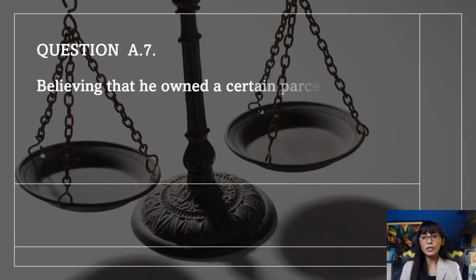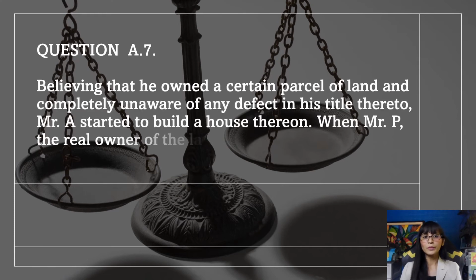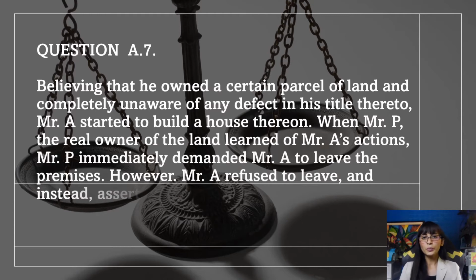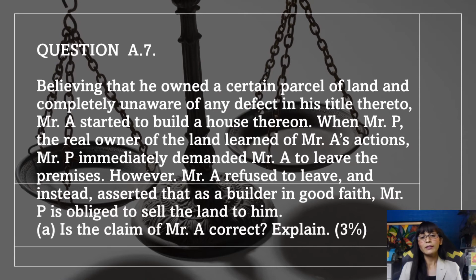Now let's go to question number 7. Believing he owned a certain parcel of land and completely unaware of any defect in his title thereto, Mr. A started to build a house thereon. When Mr. P, the real owner of the land, learned of Mr. A's actions, Mr. P immediately demanded Mr. A to leave the premises. However, Mr. A refused to leave and instead asserted that as a builder in good faith, Mr. P is obliged to sell the land to him. Is the claim of Mr. A correct? Can you explain?